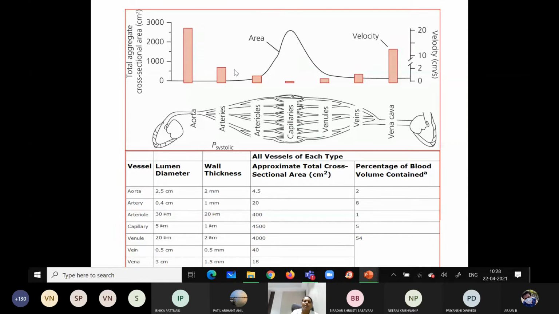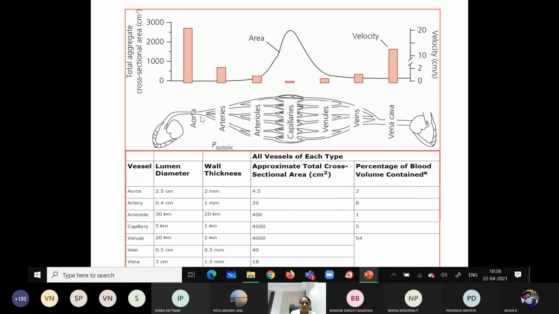You can see the cross-sectional area from the aorta gradually increases when it comes to the arterioles, and it reaches peak about 4,500 in the capillaries. Then slowly the cross-sectional area decreases when it comes to the veins.